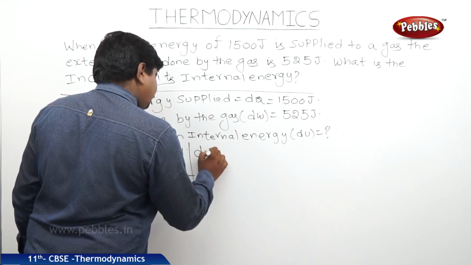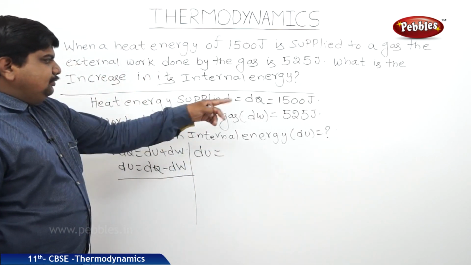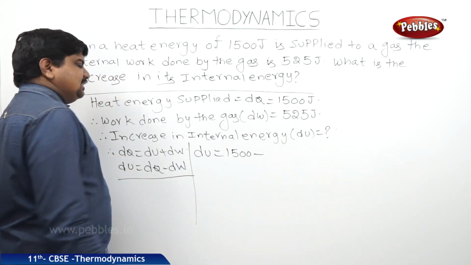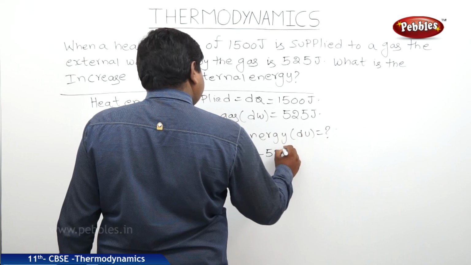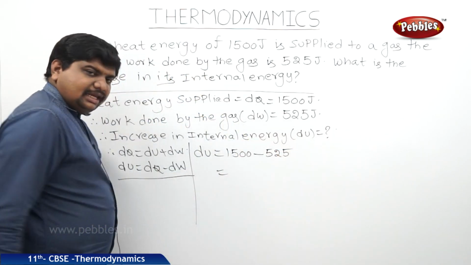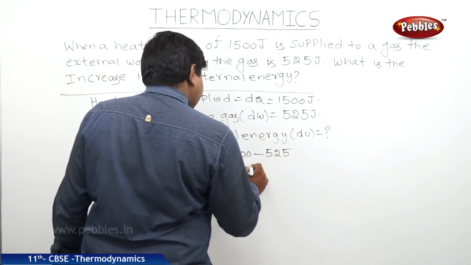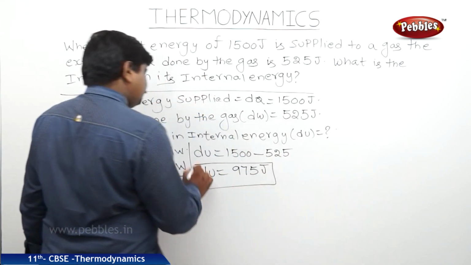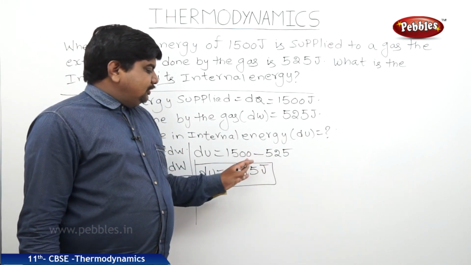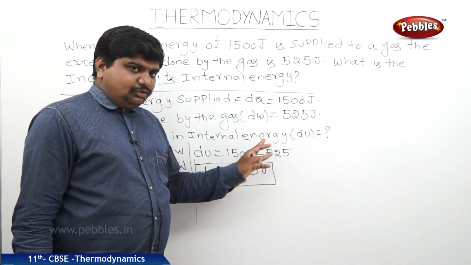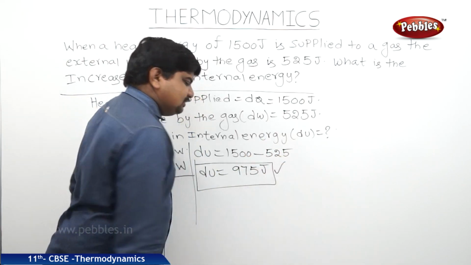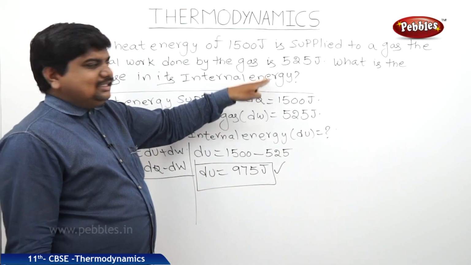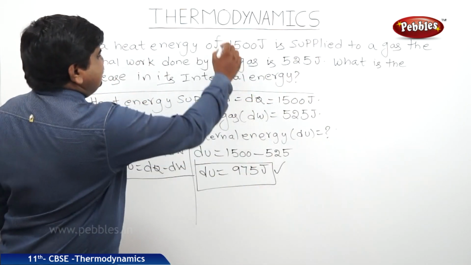Therefore du is equal to, dq is 1500 joules, dw is 525 joules. If we do the calculation and simplification, after the subtraction from 1500 to 525, we will get 975 joules. Therefore, 975 joules is the increase in the internal energy of the gaseous system when heat energy supplied to it is 1500 joules.